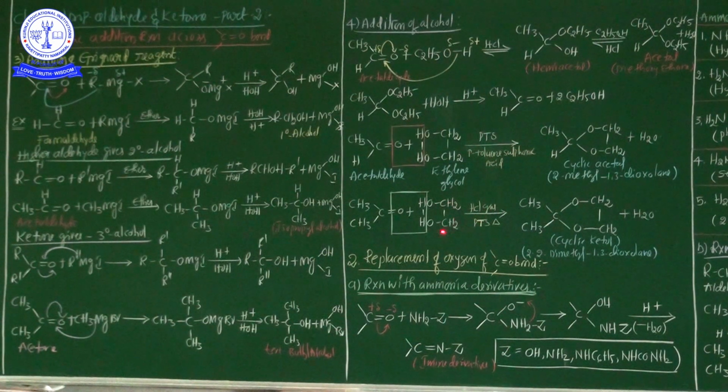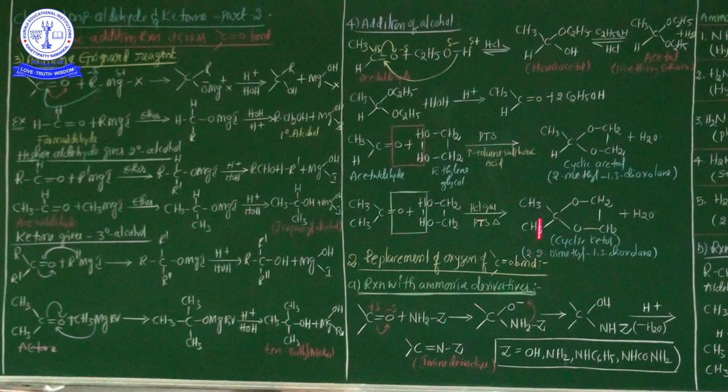What is the full form of PTS? Para-toluene sulfonic acid. Finally, cyclic ketal is formed. This is a ketal, this is an acetal. So cyclic ketal is formed. The cyclic ketal IUPAC name is, my dear student, 2,2-dimethyl 1,3-dioxolane.